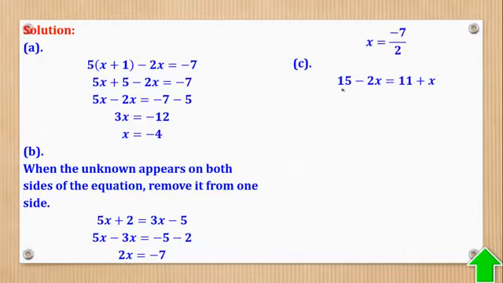Then part C, we have that to do the same, collect like terms. Take this one this side to give you this, and take this one this side to give you that. Collect like terms, then get the value of x.